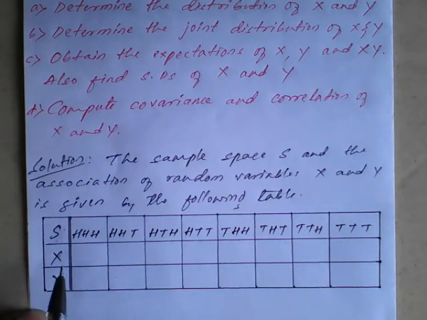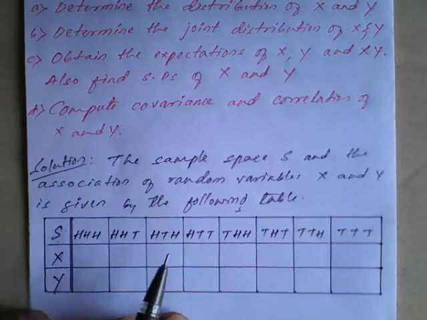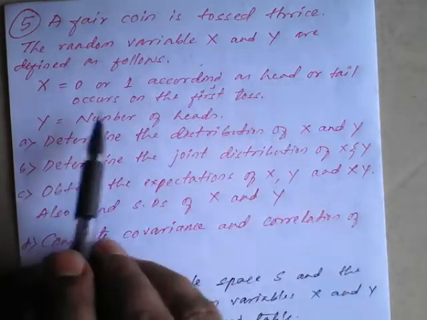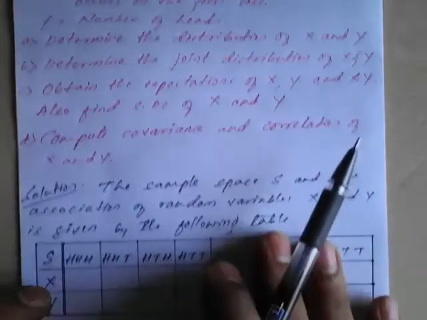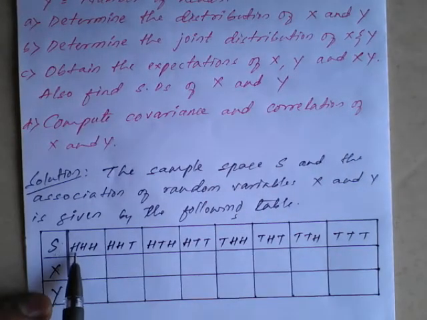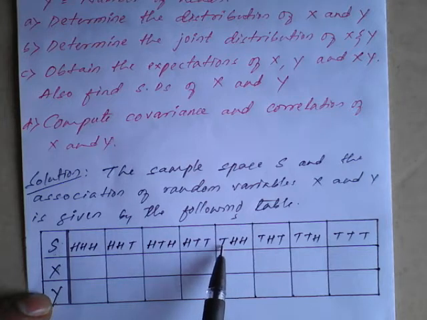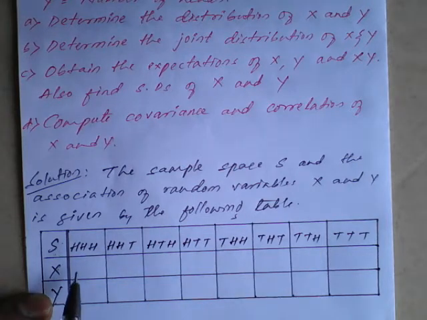So we need to define x here. X says 0 or 1 as head or tail occurs on the first toss. The first value in each outcome is the first toss. If head comes we write 0, if tail comes we write 1.